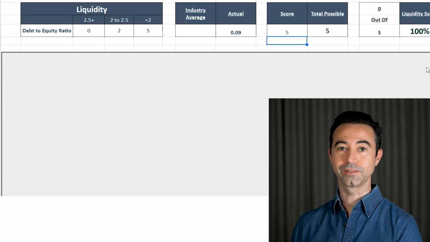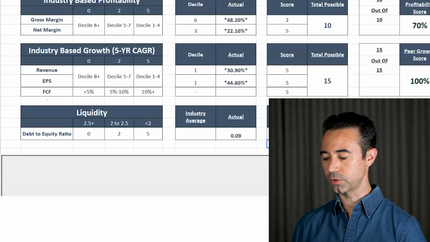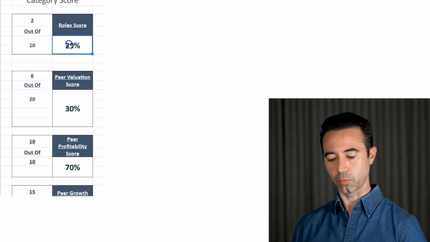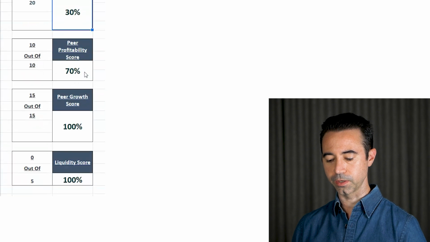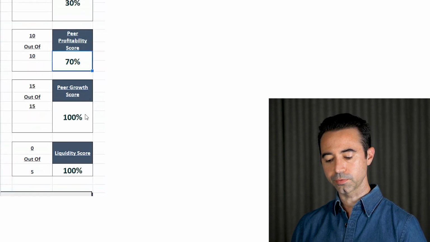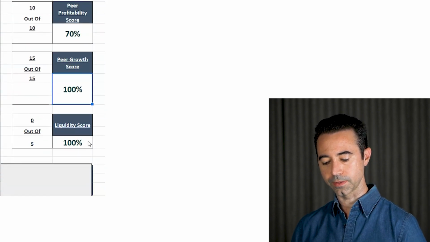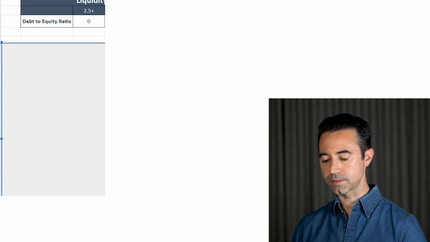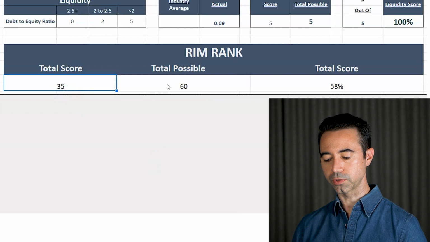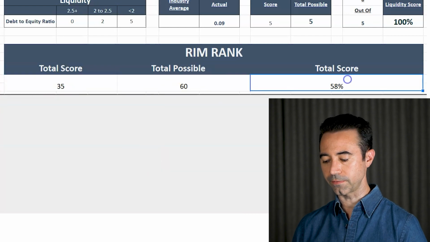All right, so what is our final tally here? Let's go over it real quick. For the Rolex score, we had a 20%. For the peer valuation score, we had 30%. For the peer profitability score, 70%. Peer growth, 100%. Liquidity score, 100%. The total Cat 5 is 35 out of a total possible of 60, which is a 58%.